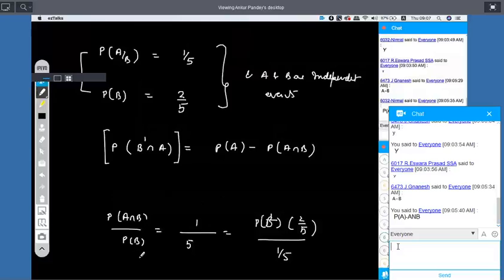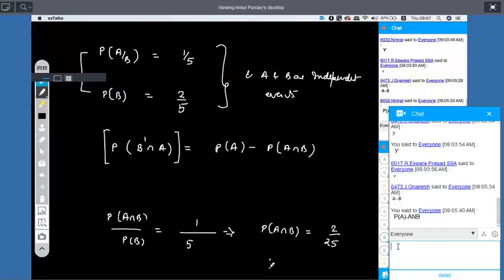P of B is given as 2 by 5. So P of A intersection B is 2 by 25. Clear?